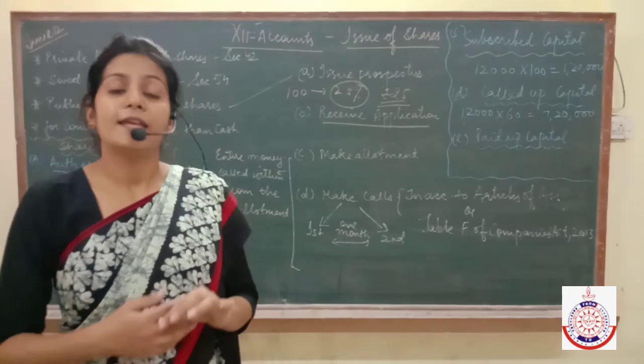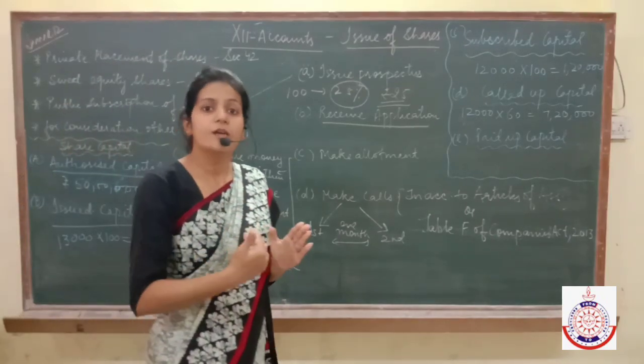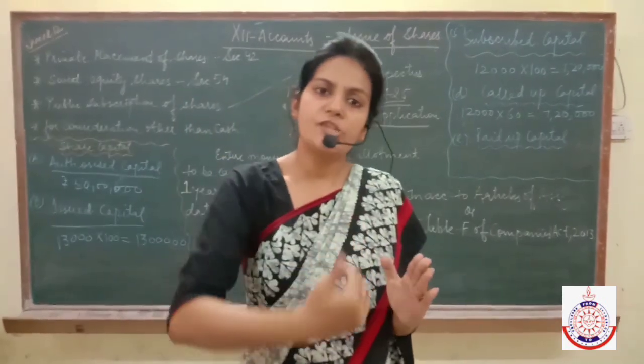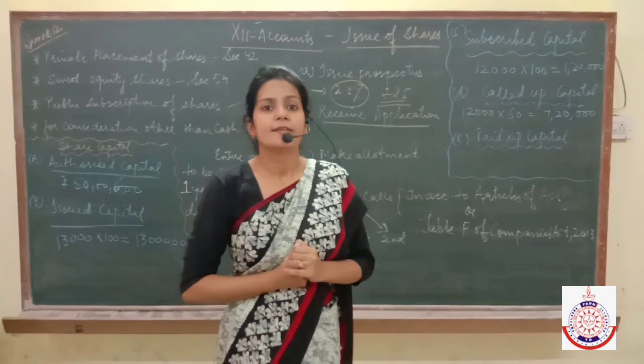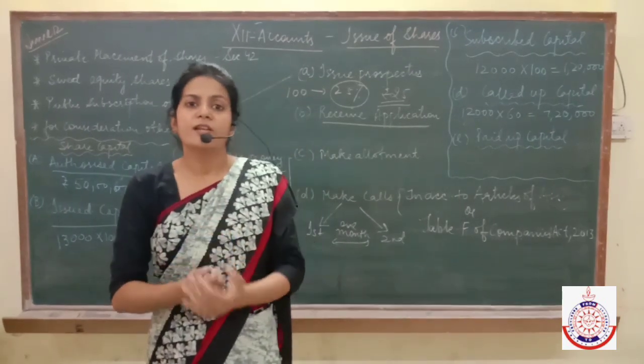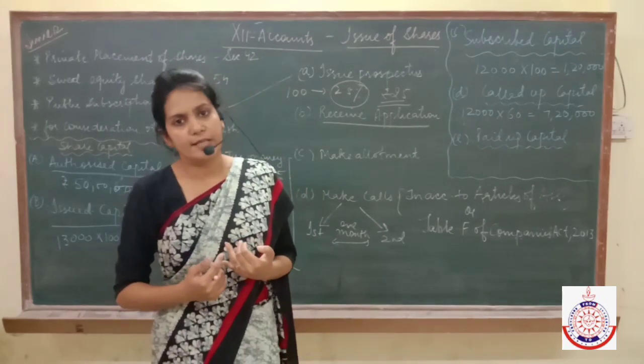But this will happen only when the company wants to make me a shareholder. If the company doesn't want to make me a shareholder, then what will the company do? The company will refund the money to me and will give a letter of regret.